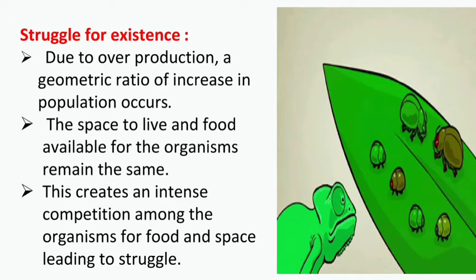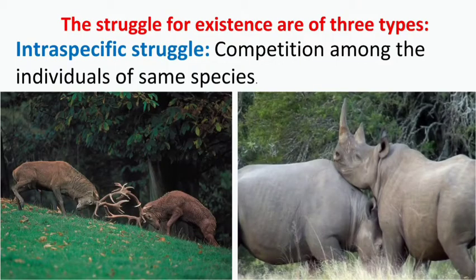The struggle for existence is of three types: intraspecific struggle, interspecific struggle and environmental struggle.